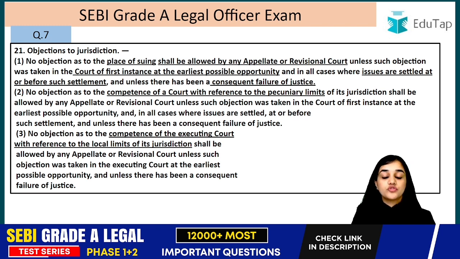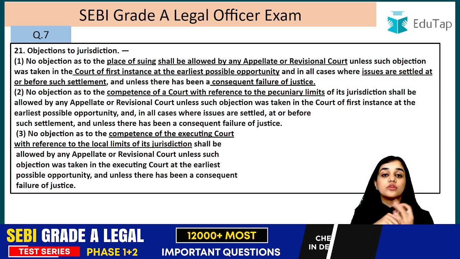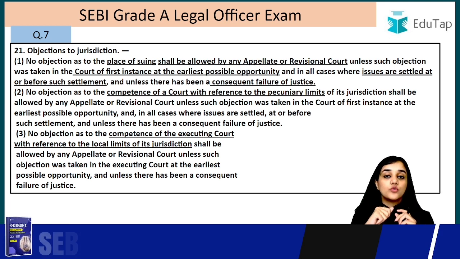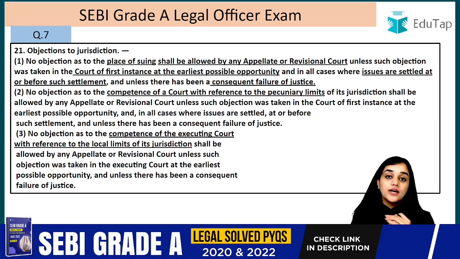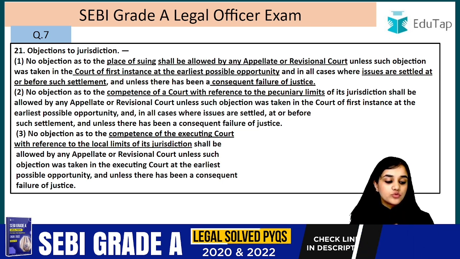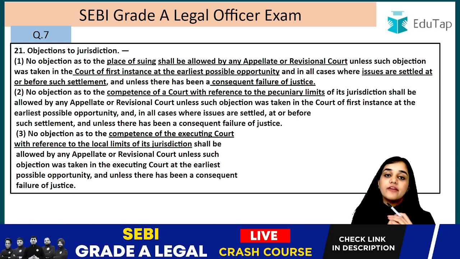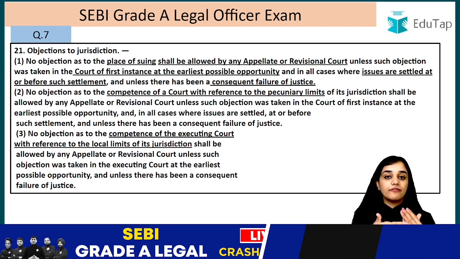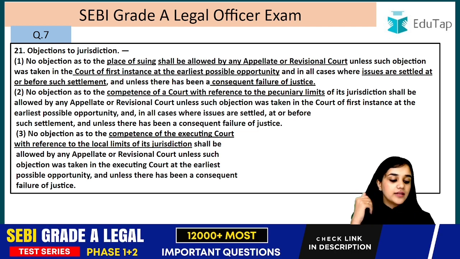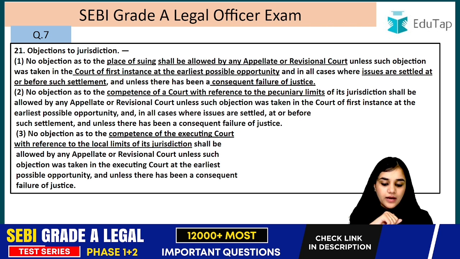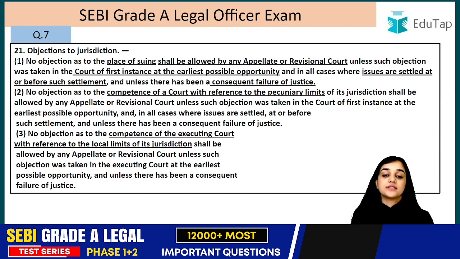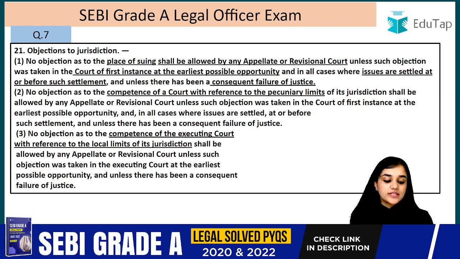At the earliest possible opportunity means that the defendant came up with it. So the defendant came up with it in the written statement only. He mentioned it in the written statement. So that is, according to the Supreme Court, the earliest possible opportunity. And in all cases where issues are settled, at or before such settlement, or in case the issues have not been framed yet, then before that, right? And unless there has been a consequent failure of justice. So the sole determining factor has to be the consequent failure of justice.